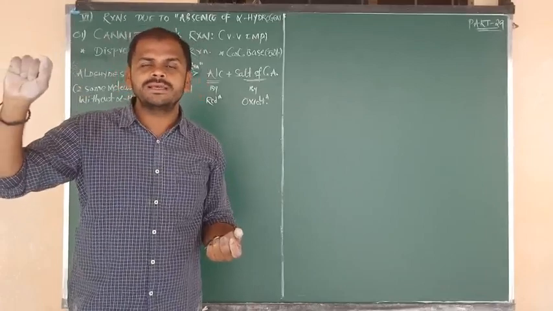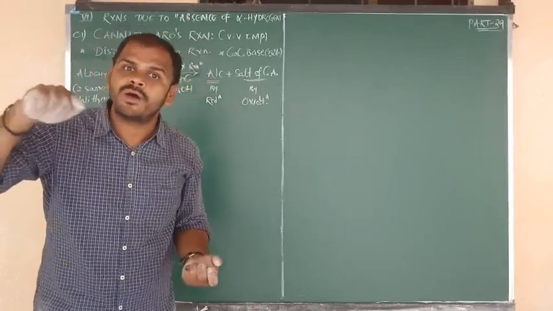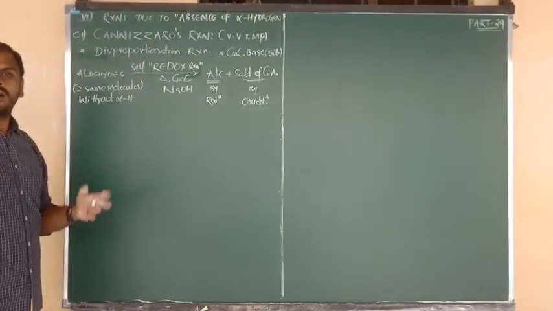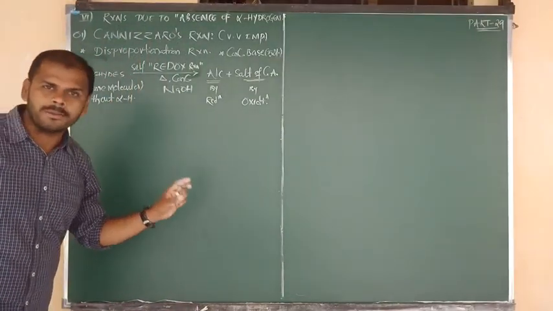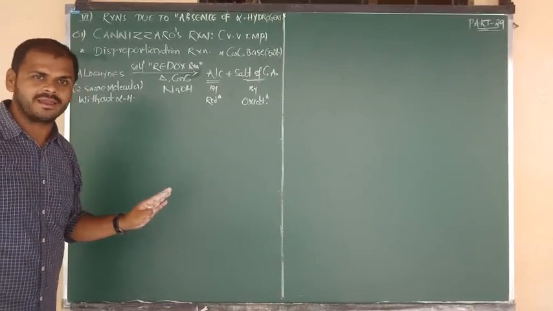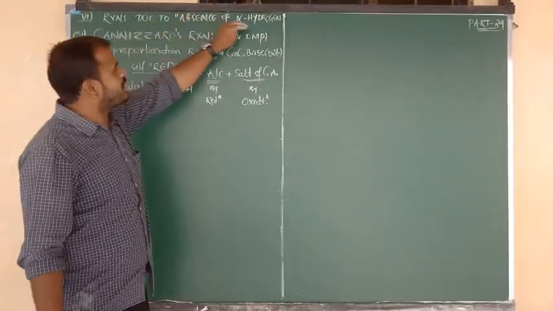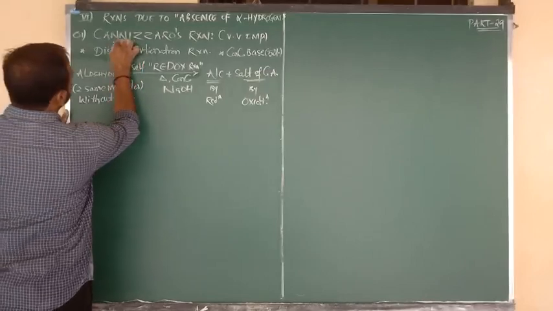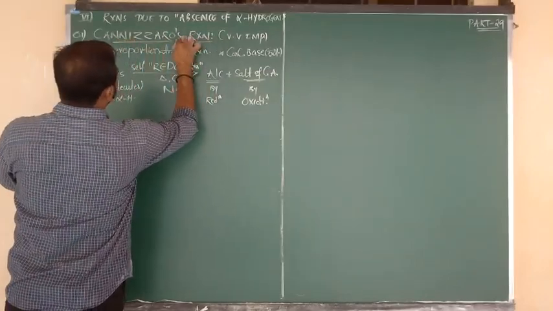Definitely in those reactions there will be involvement of alpha hydrogen, but in Cannizzaro reaction alpha hydrogen carbonyl compounds we should not consider. So this is the reaction due to absence of alpha hydrogen. Very important reaction, that is nothing but Cannizzaro reaction.